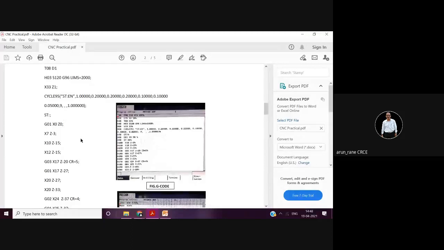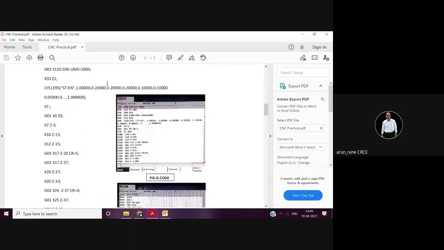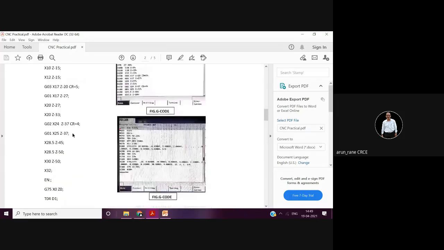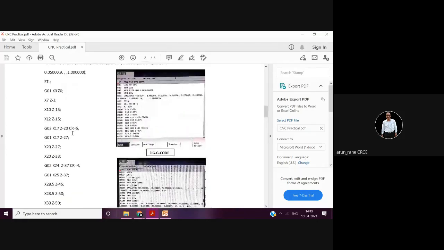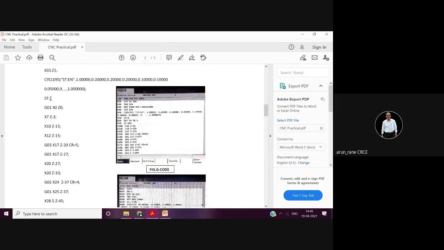So in this cycle, you are doing all roughing operations, right? Now roughing of what? You have to describe the profile. Now I hope you are paying attention. Just now I told you that this ST is not required. Now you pay attention and tell me whether the statement which I made, that this ST is not required, is right or wrong.